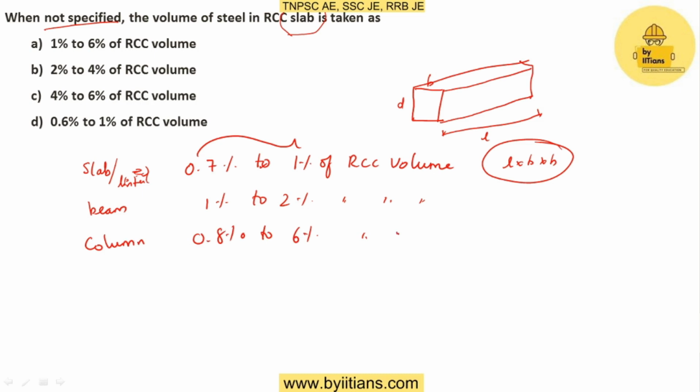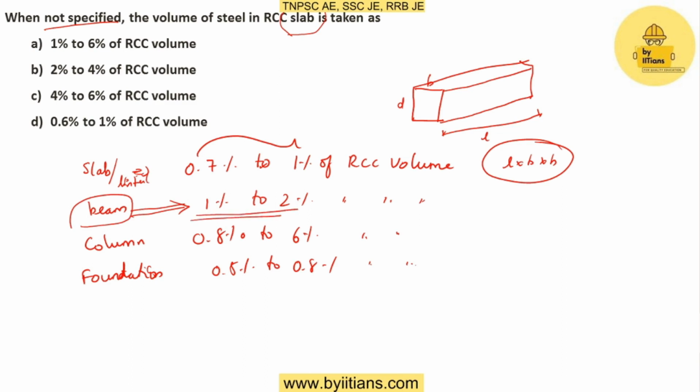For the foundation it will be around 0.5% to 0.8% of RCC volume. So if they ask for the beam, you should be able to remember this percentage and write the answer. You have to remember all of this. It is very simple also. If you keep going through this, you will be able to remember it in the exam also. If you keep studying continuously, you will get this answer for free easily. OK, we will move on to the next question.